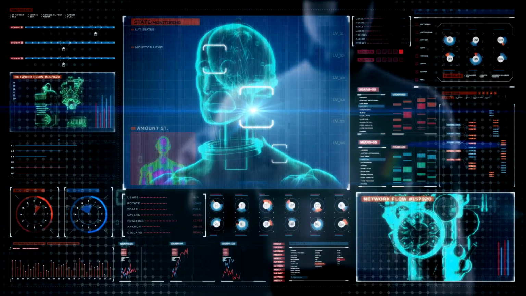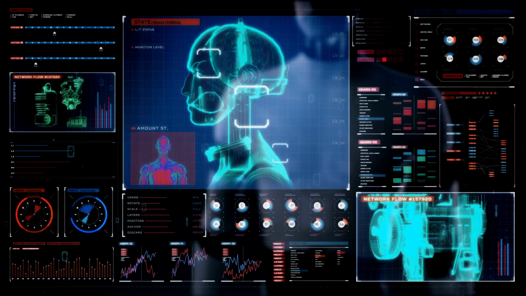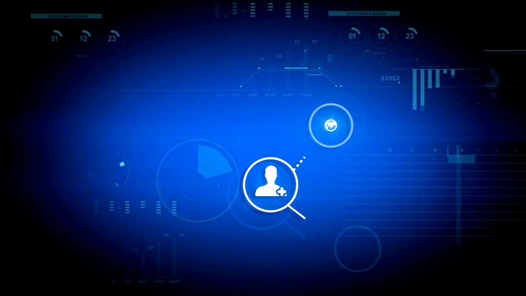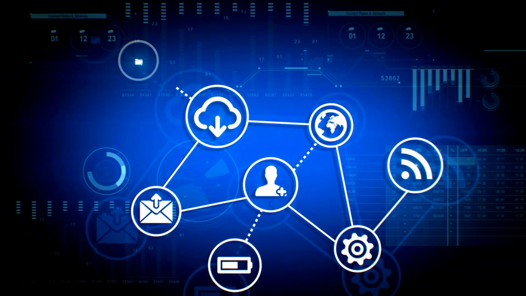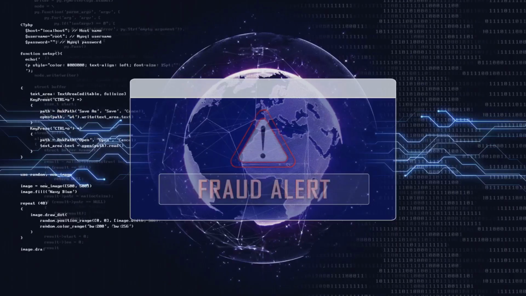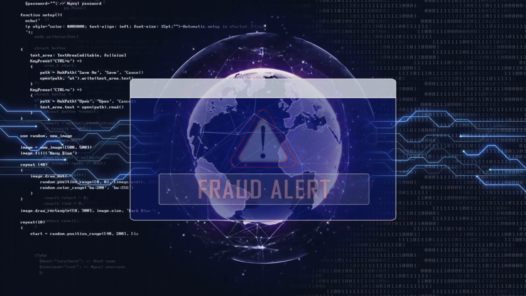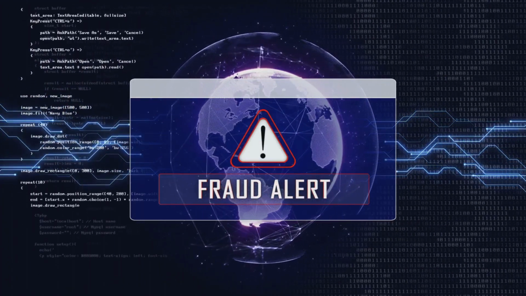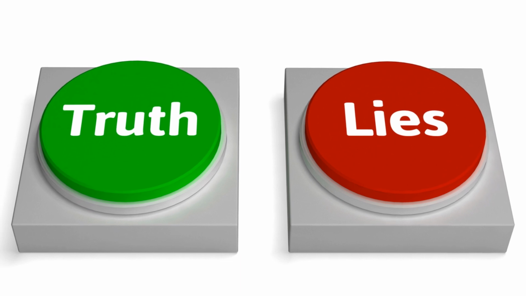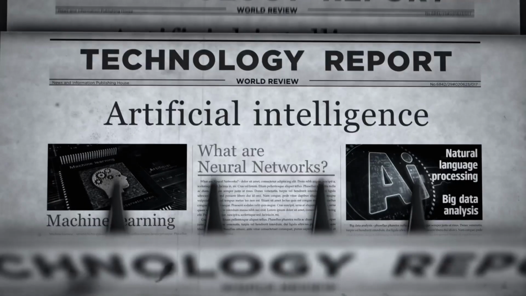Artificial intelligence, or AI, is becoming an increasingly important tool in the fight against misinformation. From social media platforms flagging misleading posts to fact-checking algorithms built into search engines and chatbots, AI is now central to how digital systems evaluate the credibility of information. However, this raises a critical question. How does it determine what is true and what is false? And just how reliable is it at telling the difference between a fact and a lie?